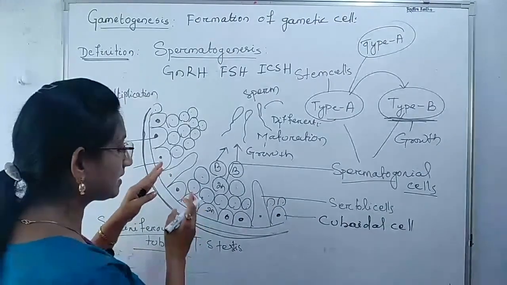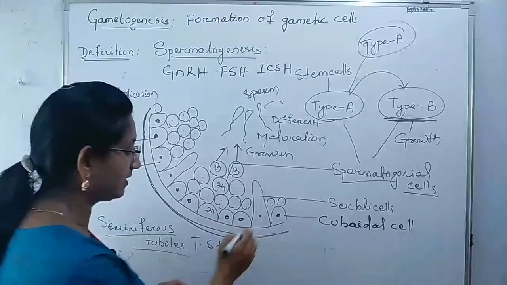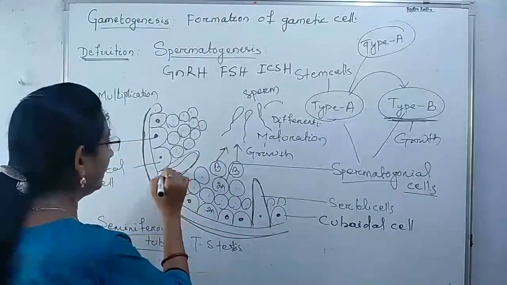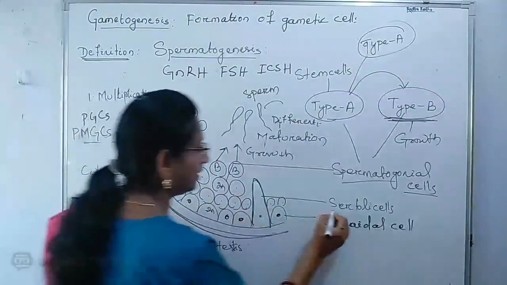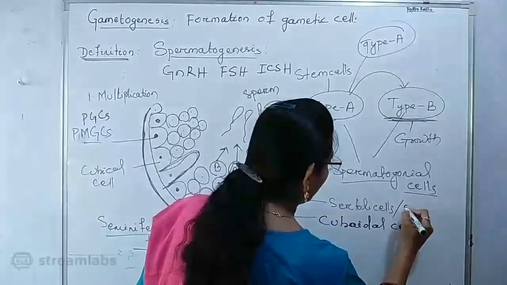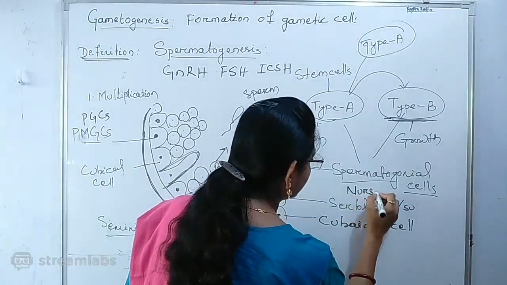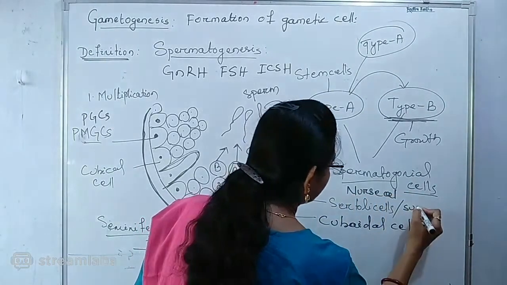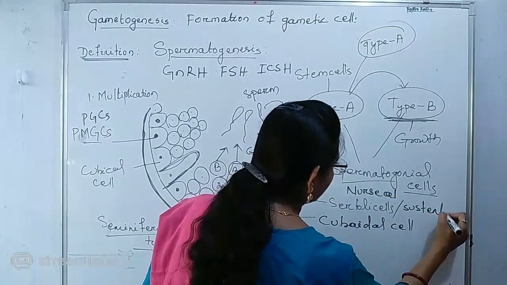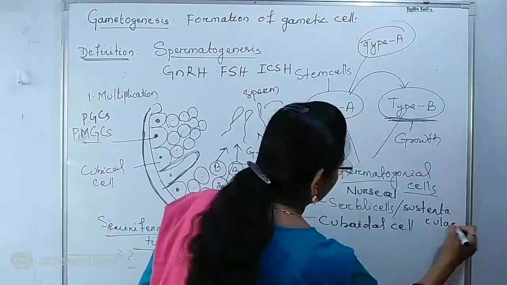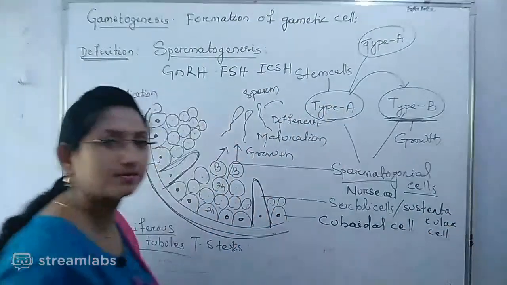In between these cuboidal germinal cells, columnar cells are also found, and these columnar cells are called what? Sertoli cells or nurse cells, or sustentacular cells. Okay.